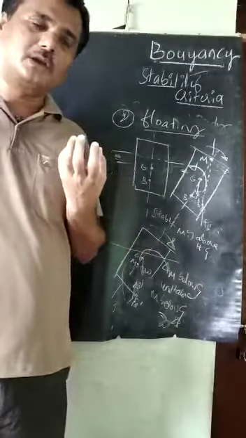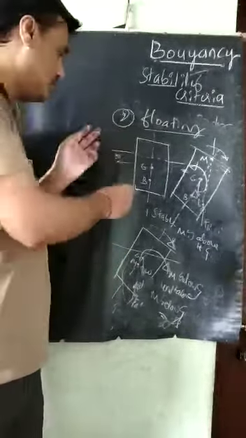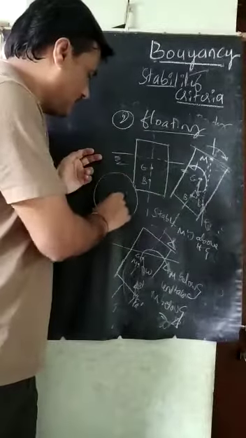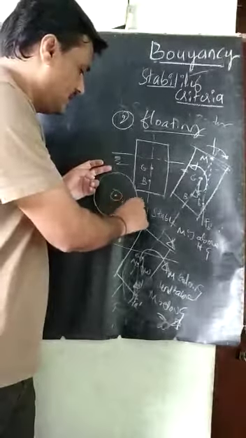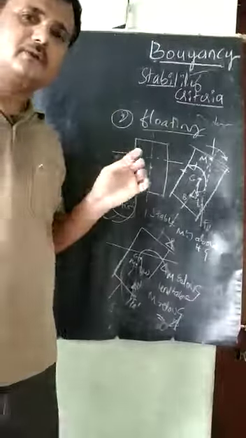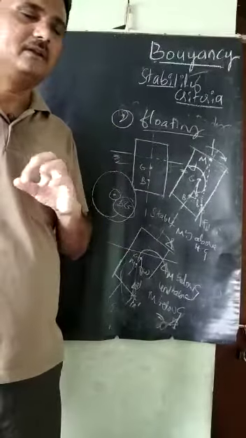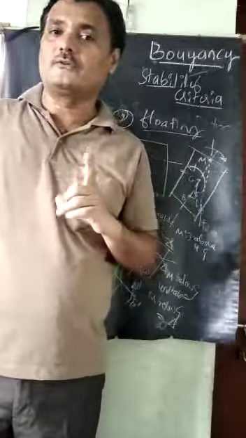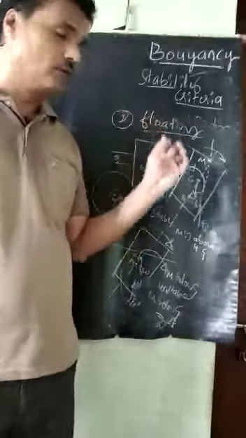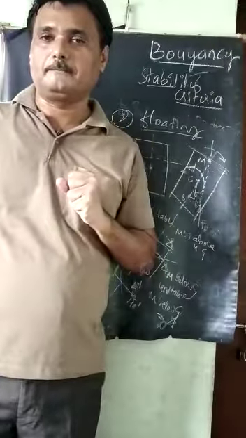When G and B are at the same point, usually in spherical shapes, then it is called a neutral condition. These are the stability criteria for the two cases, when the body is floating and when the body is submerged, just like a parachute.